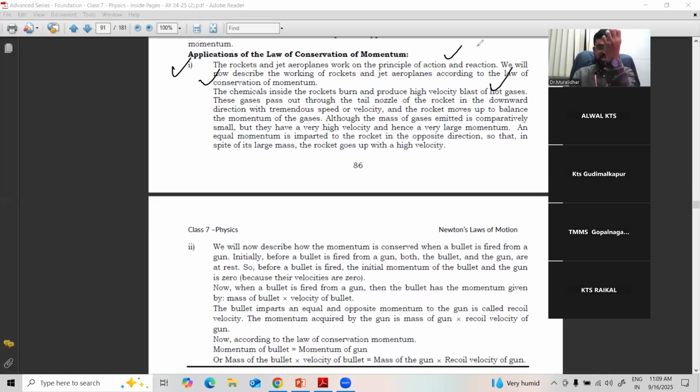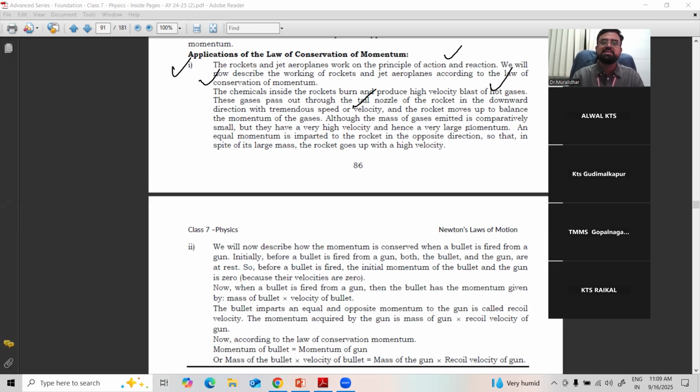You can see now, the hot gases come downwards. These gases pass out through the tail nozzle at the bottom of the rocket in the downward direction with a tremendous velocity. Even with our Diwali cracker rocket, with great speed the fire comes down and the rocket moves up, balancing the momentum of the gases.